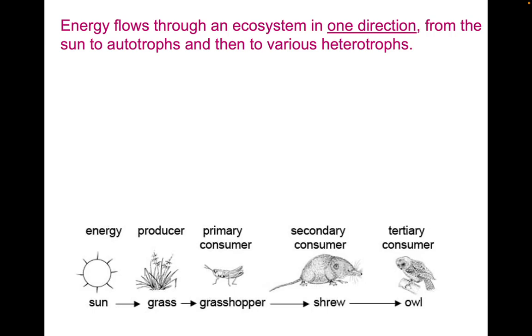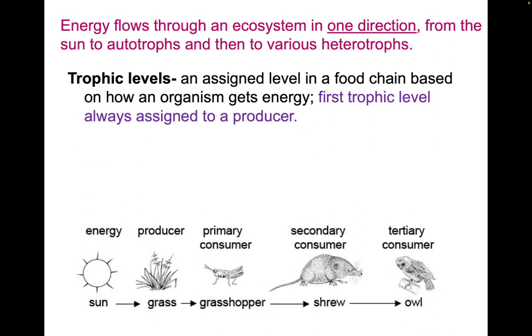Energy will actually flow through an ecosystem in one direction from the sun to autotrophs and then to various heterotrophs. Okay? Only one direction. These are known as trophic levels, or trophic levels are an assigned level in a food chain based on how an organism gets energy. So the first trophic level is always going to be assigned to a producer. In this case, on the bottom, it's a grass.